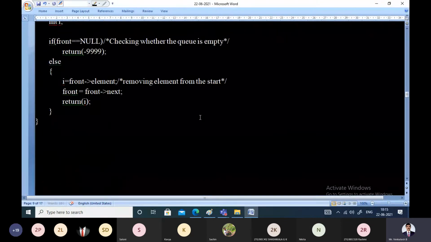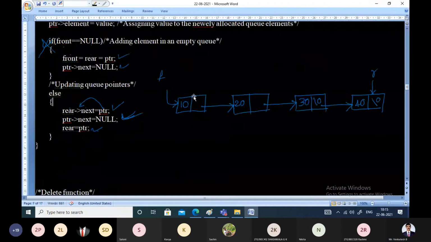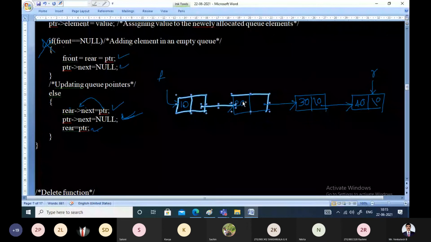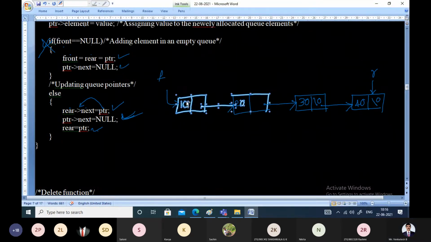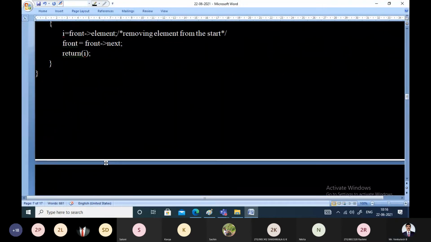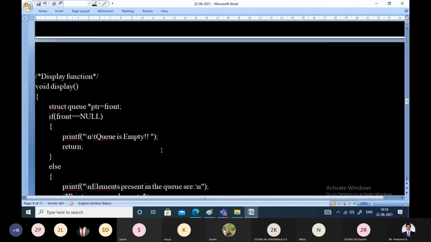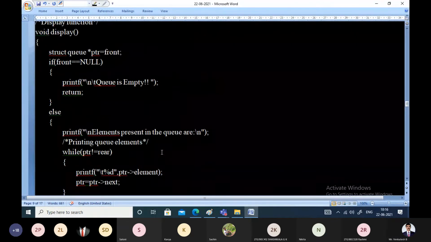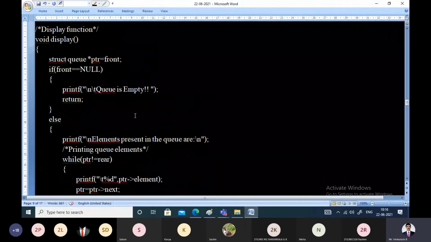Same way the display function. So let us see the display function first. How the display works. This is the display function that we have in our hand.